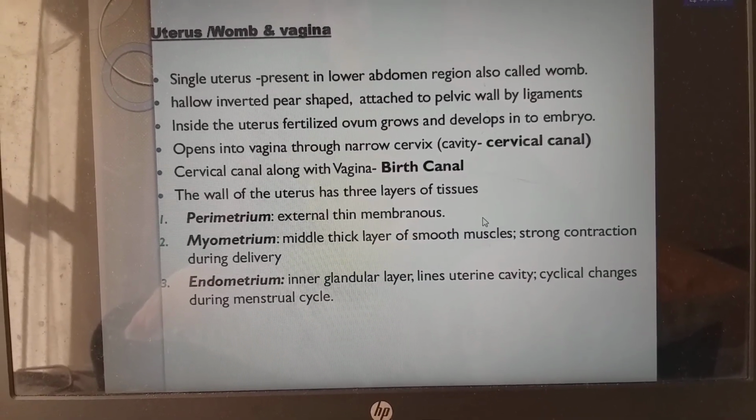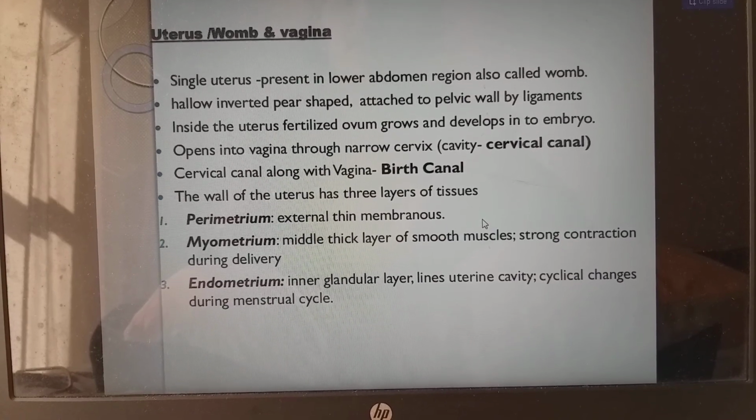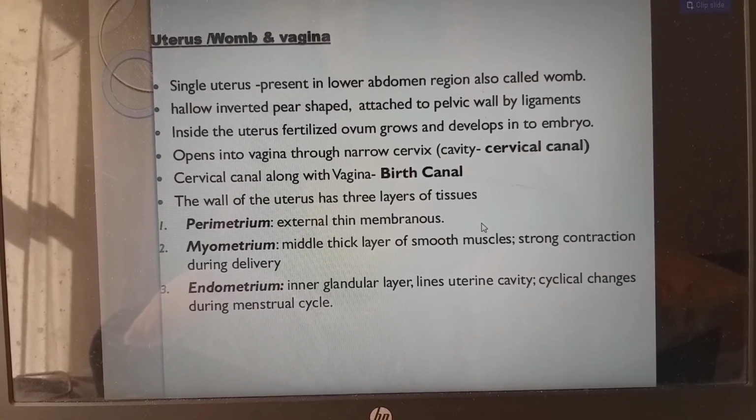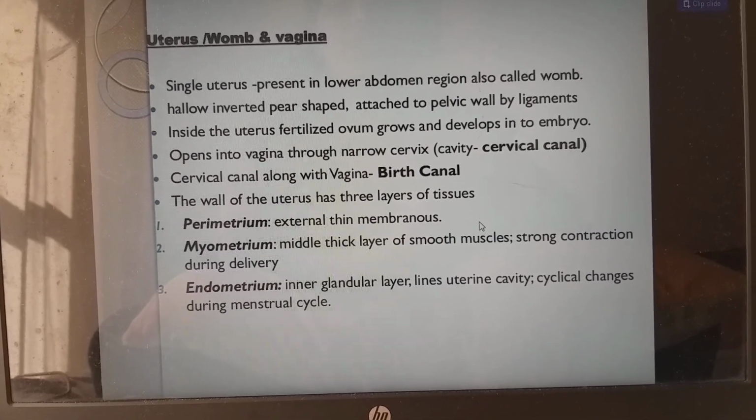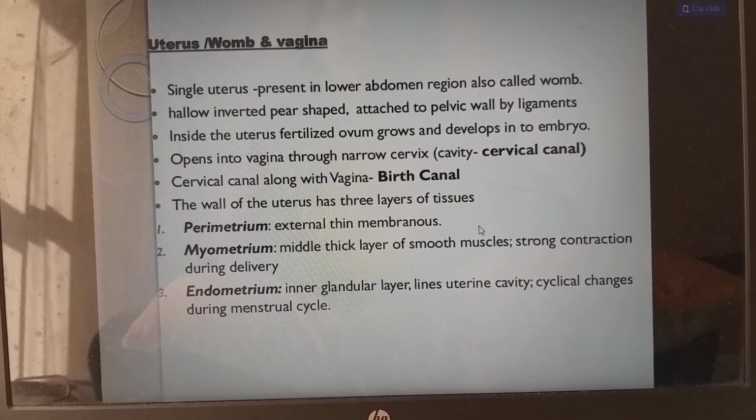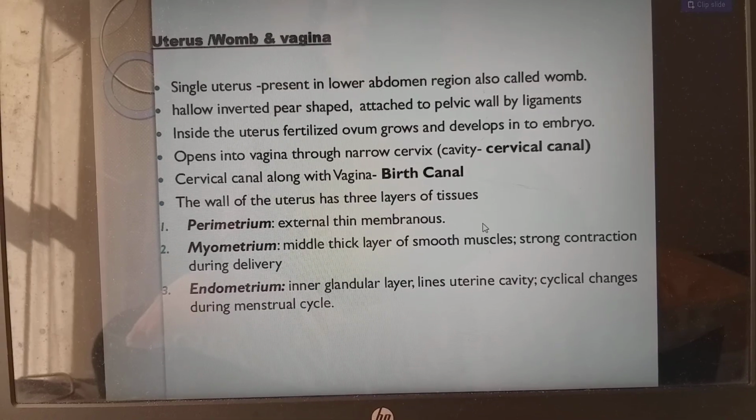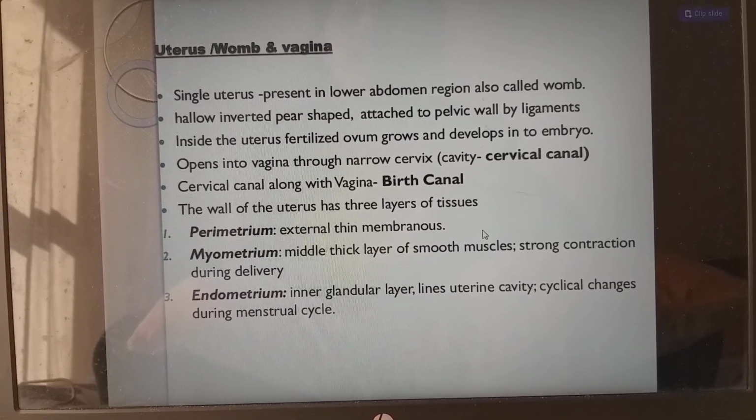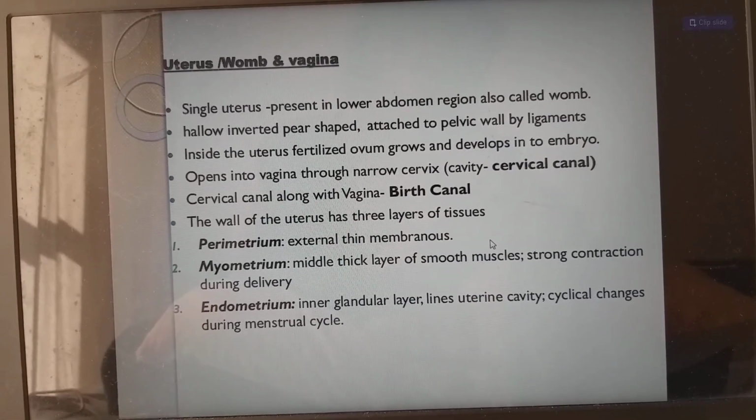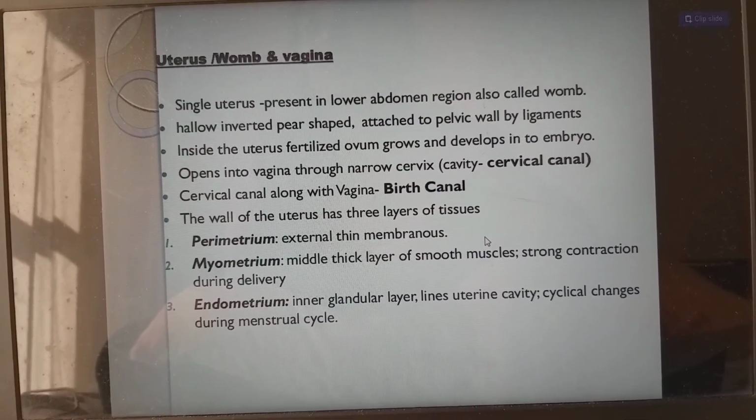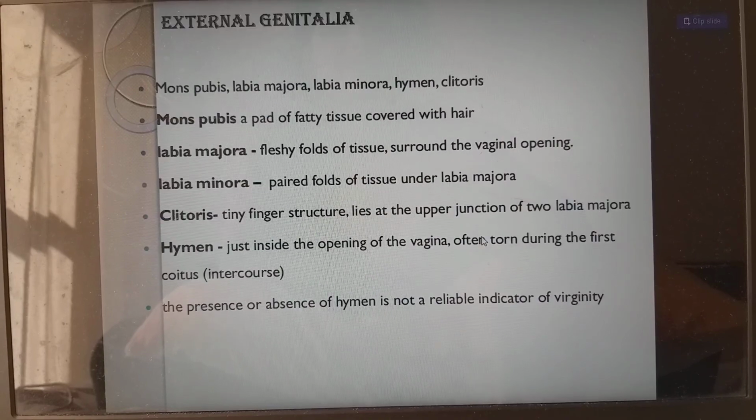The wall of the uterus has three layers of tissues. Perimetrium, which is the external thin membranous layer. Myometrium, the middle thick layer of smooth muscles, with strong contraction during delivery. Endometrium, the inner glandular layer, lines the uterine cavity. Cyclical changes during the menstrual cycle happen in the endometrium, which means these endometrial layers prepare for the pregnancy.